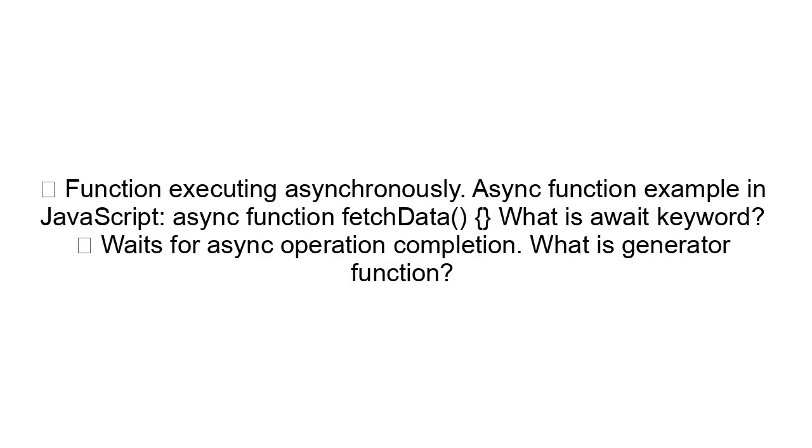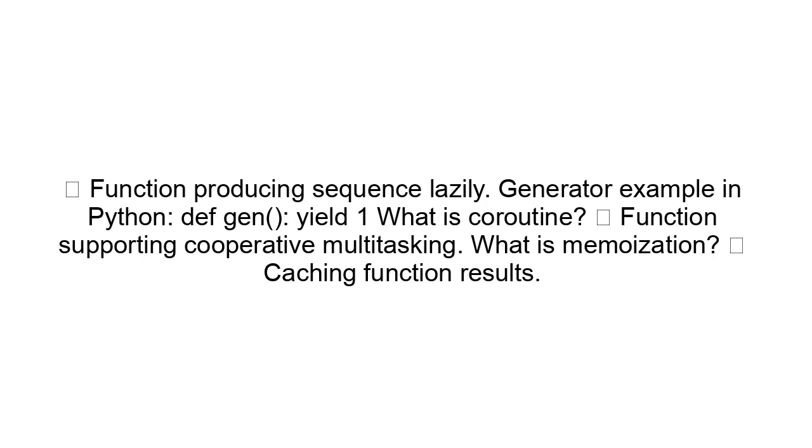What is asynchronous function? Function executing asynchronously. Async function example in JavaScript. async function fetchData. What is await keyword? Waits for async operation completion. What is generator function? Function producing sequence lazily. Generator example in Python. def gen(): yield 1. What is coroutine? Function supporting cooperative multitasking.